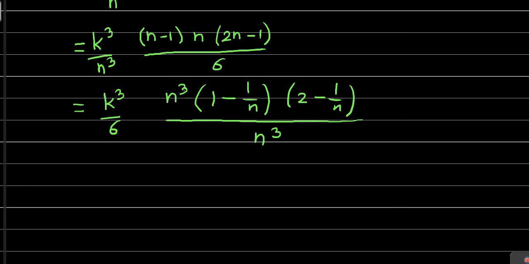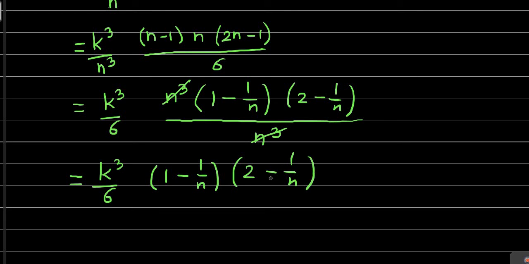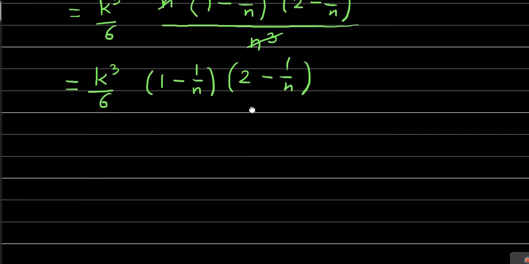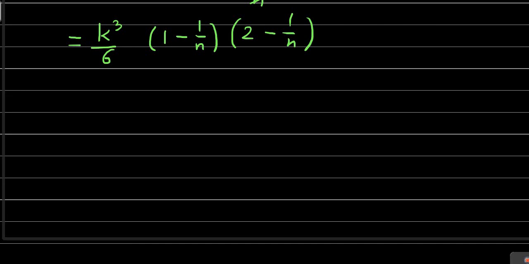Now, as earlier, this n cube by n cube will get cancelled, and we got only this summation. So the lower sum comes out to be k cube by 6 into 1 minus 1 by n into 2 minus 1 by n. This is our lower sum for partition P of the function f. Now, after finding the lower sum, we will go for the lower integral.